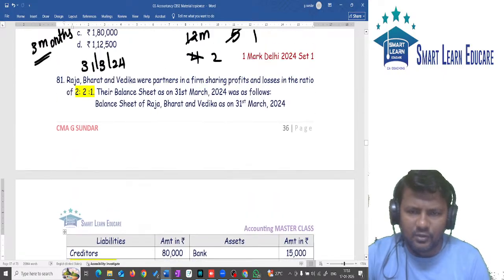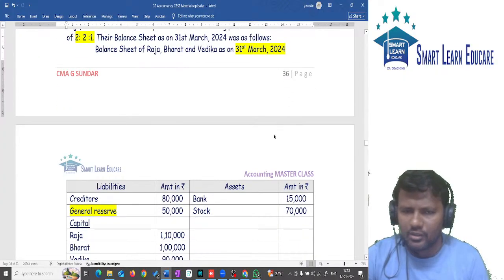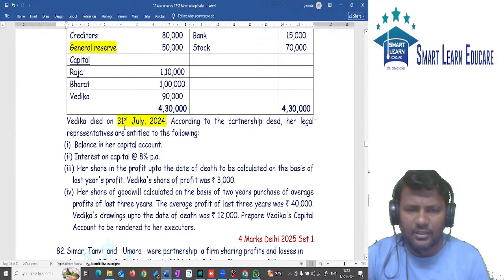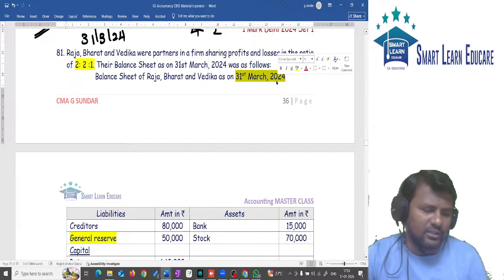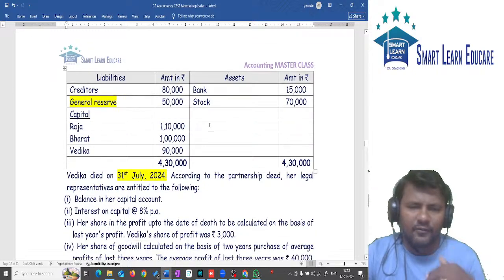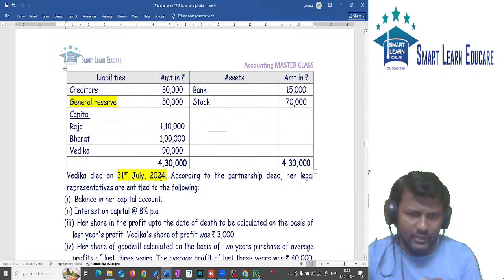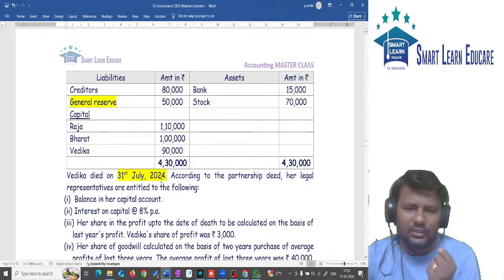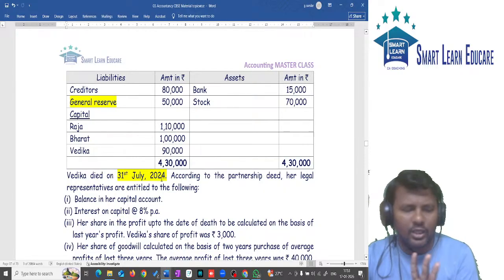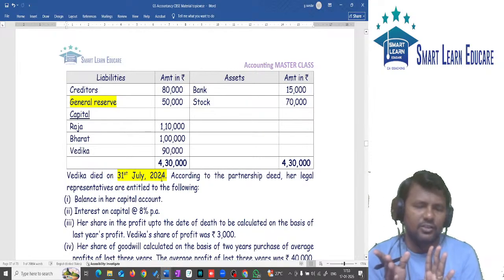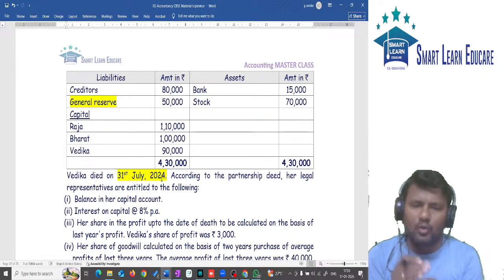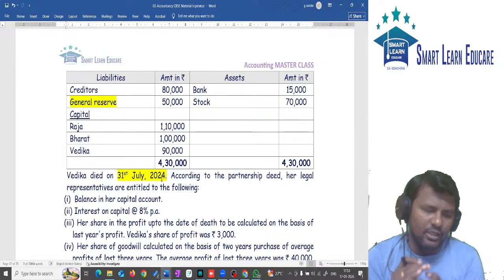Okay, on which date were the books of accounts last closed? 31st March 2024, it is closed. So after the books of accounts were closed, the death is on 31st July. After closing the books, how many months? From 31st March till 31st of July. How many months? It is April, May, June. July also should be included because it is 31st July. Since it is 31st July, the July month also is to be included.